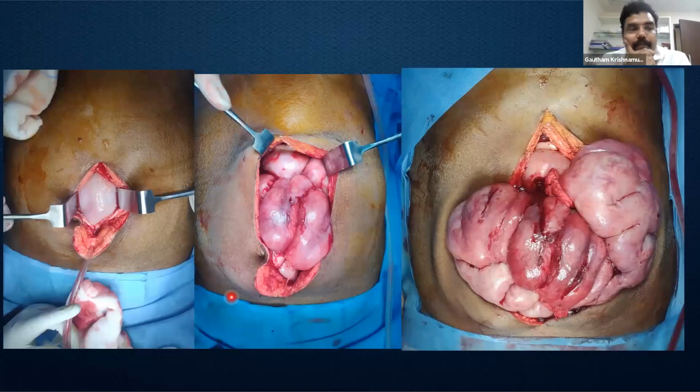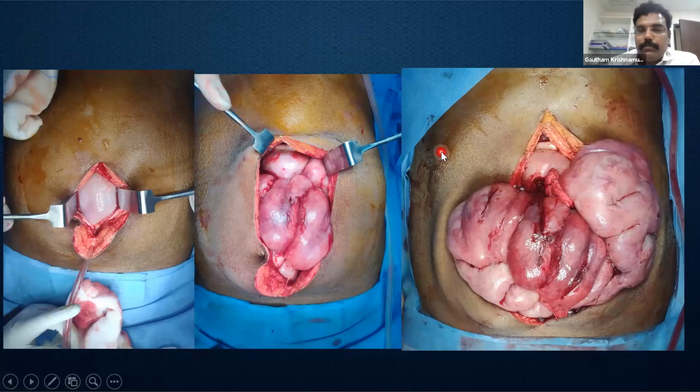So this is what happened when we opened. It was a completely plastered small bowel. We can find there was a layer here. This was typically an abdominal, malignant abdominal cocoon. The entire small bowel is arranged in a fold pattern. You can see that they were all stuck to each other.